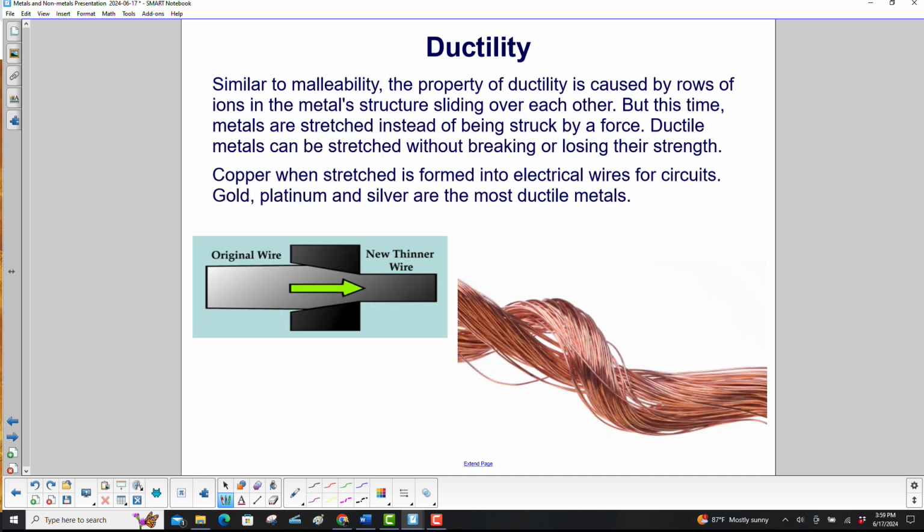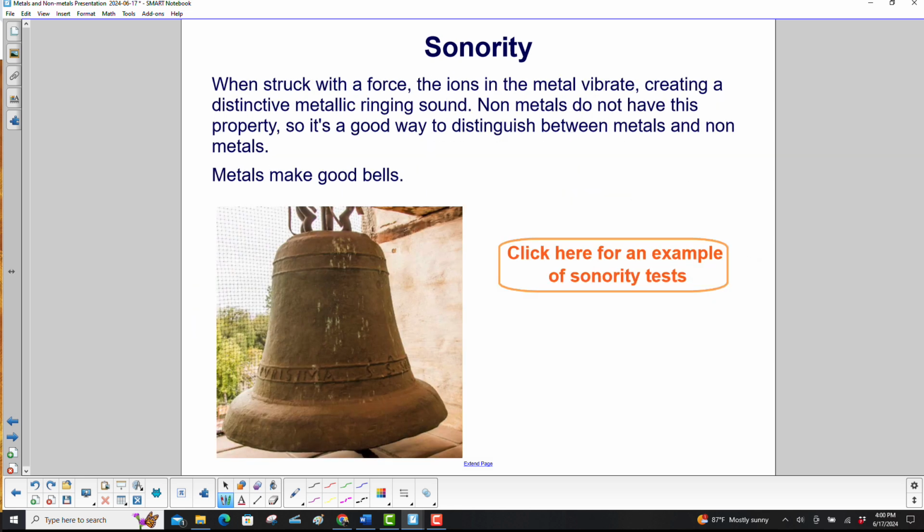Similar to malleability, the property of ductility is caused by rows of ions in the metal structure sliding over each other. But this time, the metals are stretched instead of being struck by a force. Ductile metals can be stretched without breaking or losing their strength. Copper, when stretched, is formed into electrical wires for circuits. Gold, platinum, and silver are the most ductile metals. So you would have the original wire here, you pull it through this stronger piece of metal here, and it gets thinner.